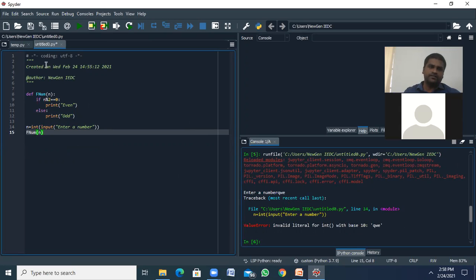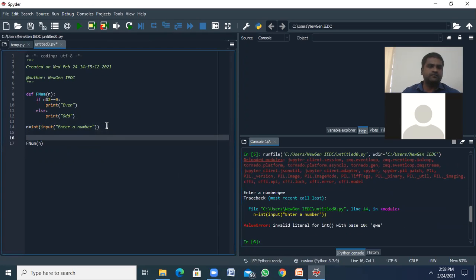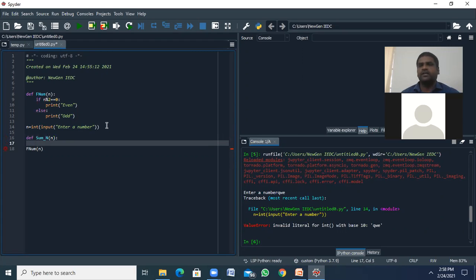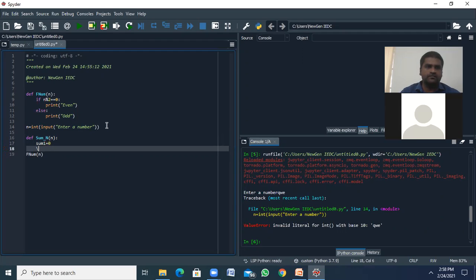If I want to execute the for, I'm writing another function here: def sum_of_n. Sum of n numbers, whatever n you give, it's going to find the sum, where sum1 is equal to 0.